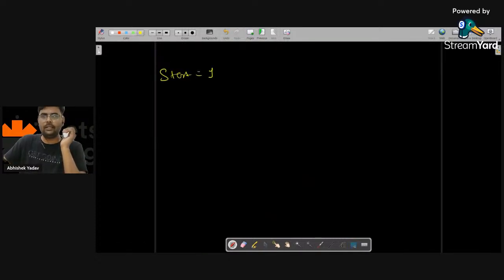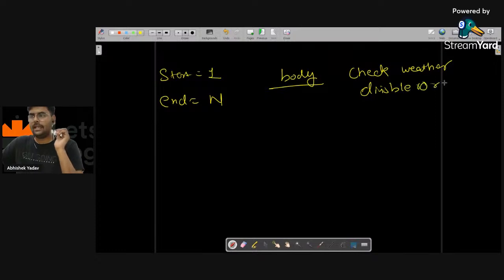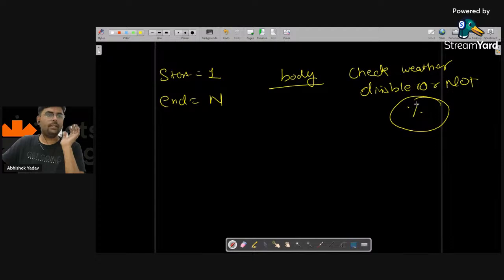So here I know the starting point. The starting point is 1 and the end point is n, and in the body I know that I have to check whether the number is completely divisible or not, right? And how can I check that part? With the help of the modulo operator, right everyone? With the help of the modulo operator here.